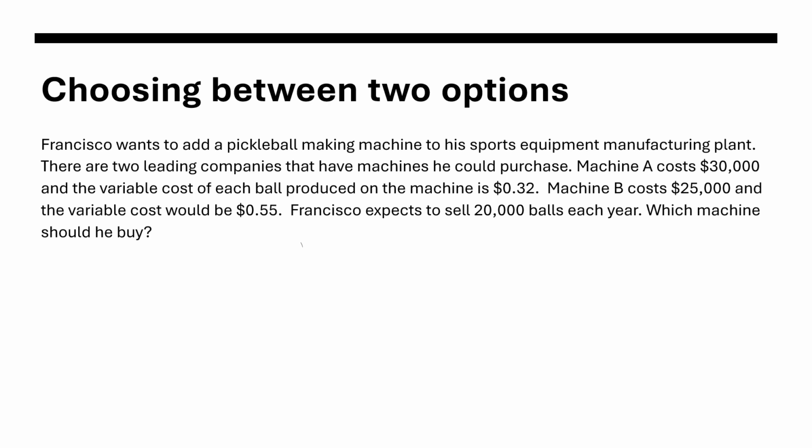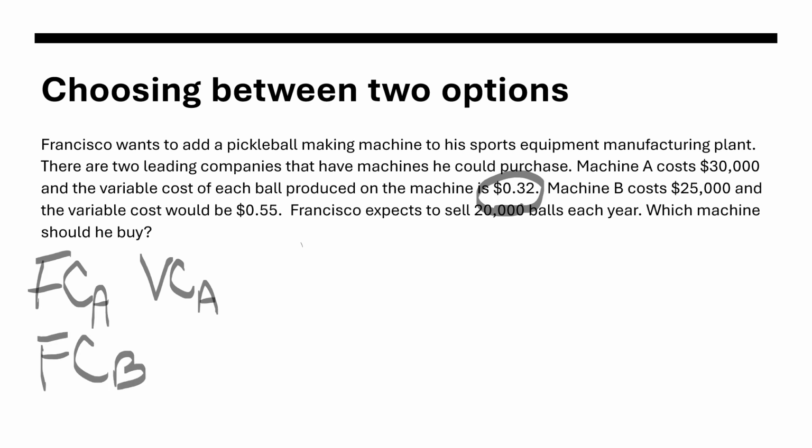So let's do this. Fixed cost of machine A will be $30,000. The variable costs of machine A are going to be 32 cents right here. And then machine B is his other option. So fixed costs of machine B is going to be $25,000, and the variable costs will be 55 cents.